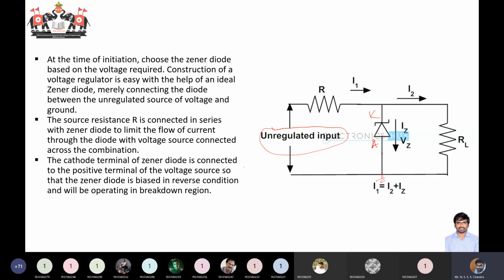However, across the output terminals, your voltage should be a regulated voltage. Now you have two branches for the current to flow. If the supply current is I1, you have this breakdown of current: I1 is equal to I2 plus Iz, if you apply KCL at this node.